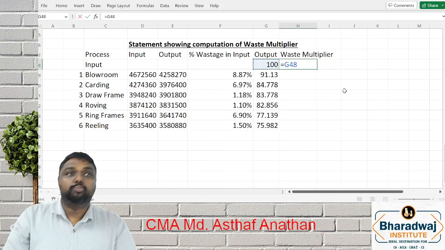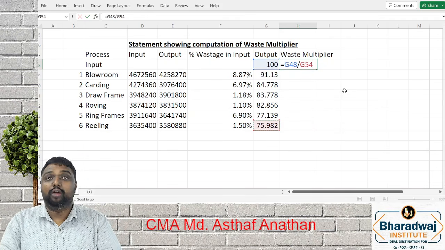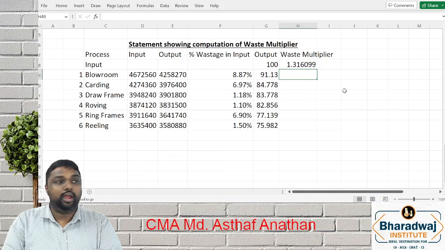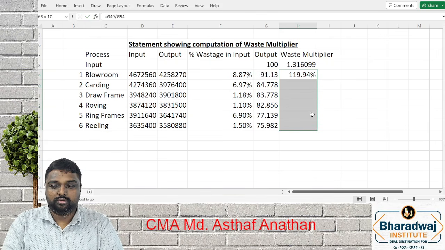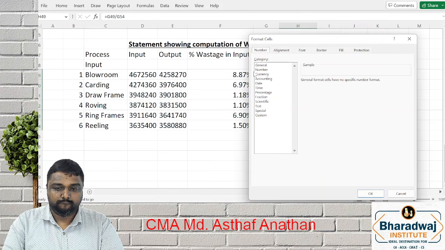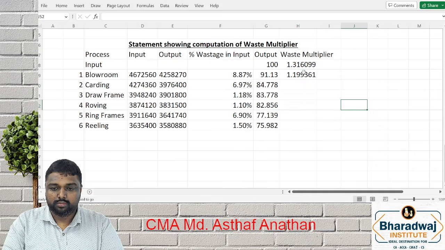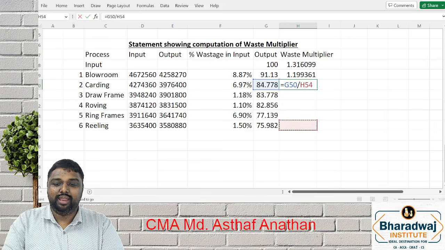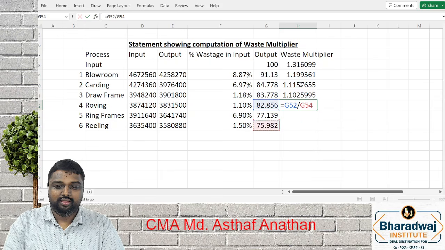Now we are going to do the main thing, the waste multiplying factor. What is the initial output? For 100, you will get output of only 75. You have to get a multiplying factor, which is 1.31. Here also you have to take our final output. Actually, this is not a percentage number. Next, what will come? This 84 divided by 75. Now, we'll see what this is all about.